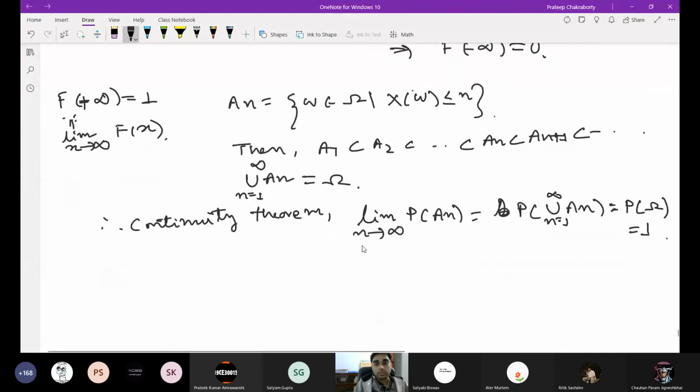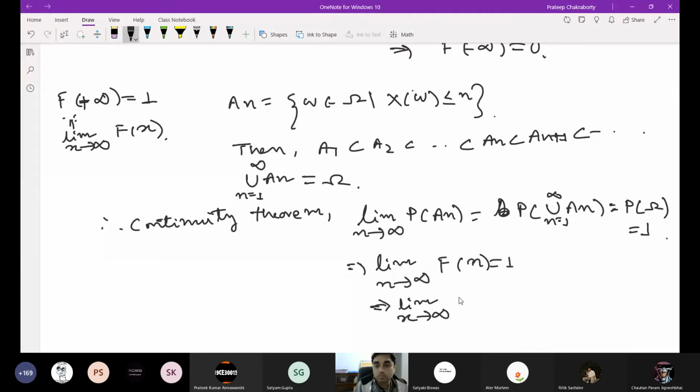So you see that this is the limit as n goes to infinity of F of n equal to 1. From this, since the function is non-decreasing, we can show that F of x tends to 1. Okay.